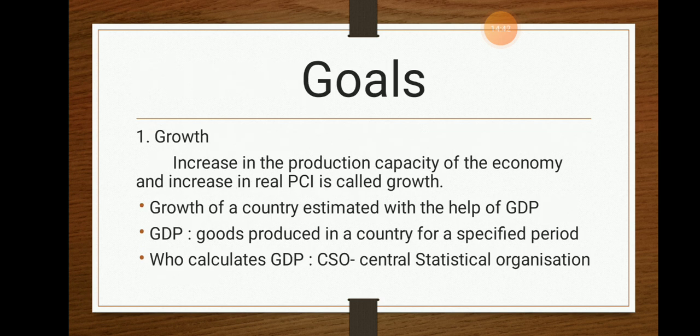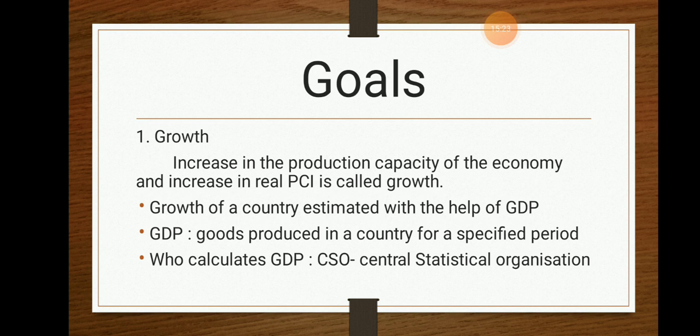Okay, there are four basic goals in a 5-year plan. Whenever the Planning Commission puts forward any goal, all these four should be kept in mind, or all these four goals need to be approved. Only then will we get a result from this developmental process. First is growth. Let's know what growth means. An increase in the production capacity of the economy and an increase in the real per capita income is called growth.